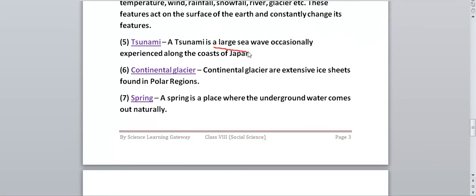It is a large sea wave. What is tsunami? It is a large sea wave occasionally experienced along the coast of Japan. Generally, the tsunami has been seen along the coast of Japan only. So it is a large sea wave.